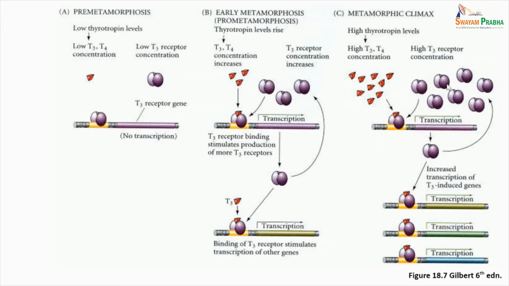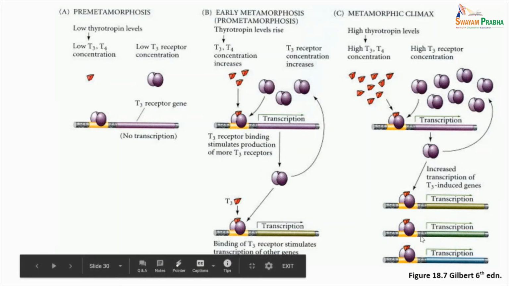The third stage is the metamorphic climax, where most of the metamorphosis actually happens. At this time, the thyrotropin levels are quite high, the thyroid hormone concentration is quite high, and also the T3 receptor concentration, majorly the thyroid receptor beta concentration, is quite high. Now, the binding of T3 to its receptor leads to increased transcription of the genes responsible for producing proteins that cause metamorphosis. Here increased transcription of T3 induced genes is shown.